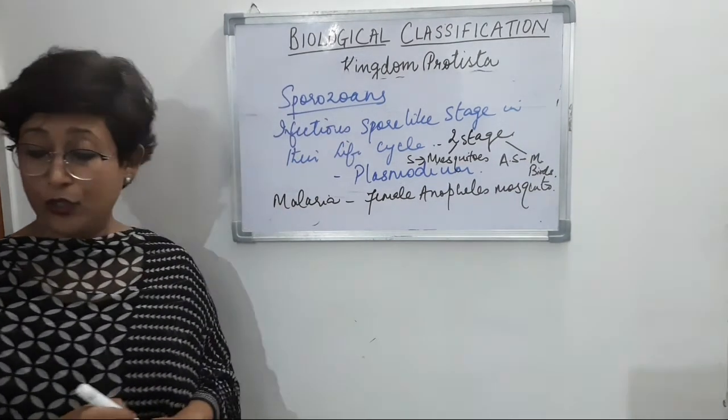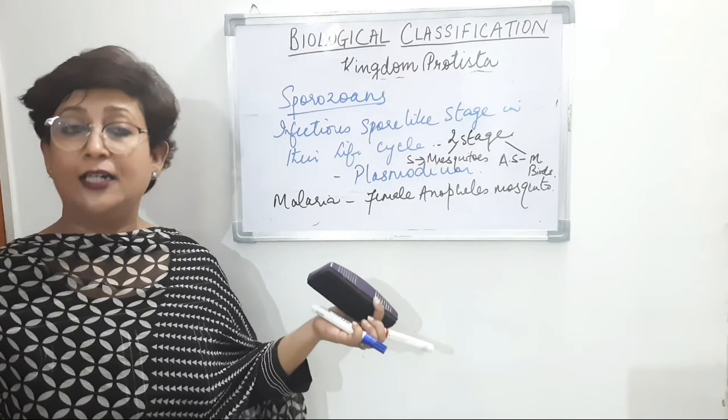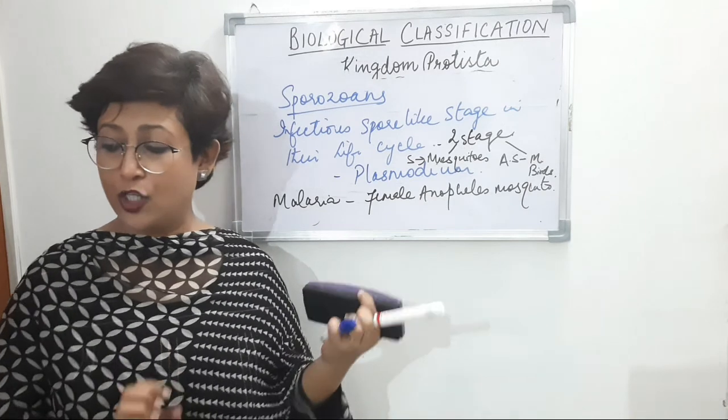And these sporozoans lack locomotory organs.